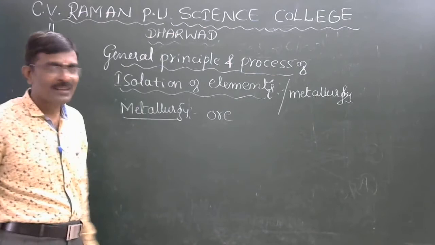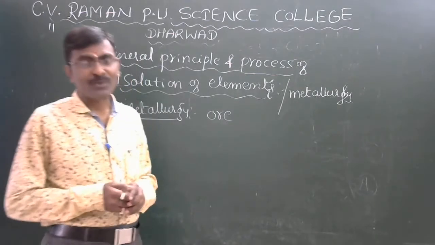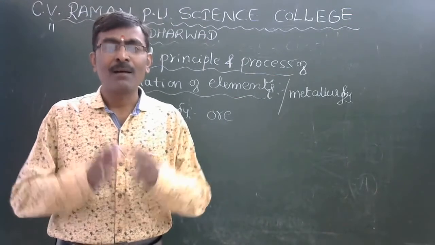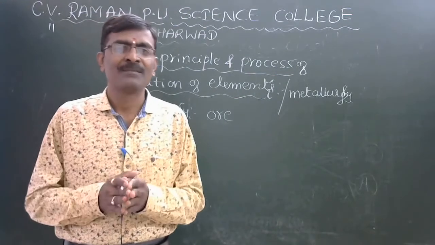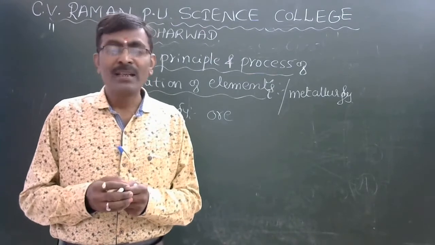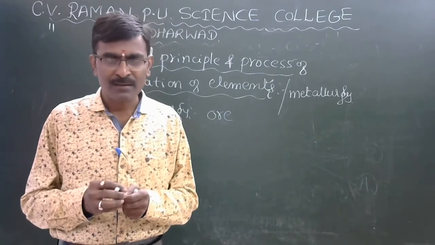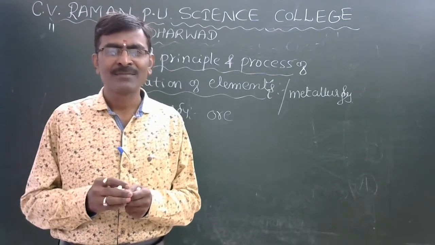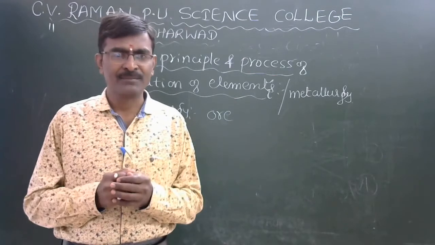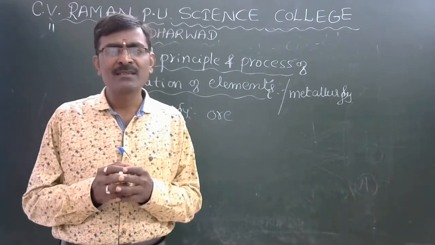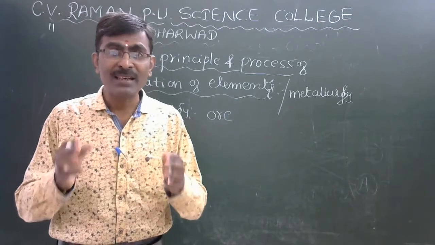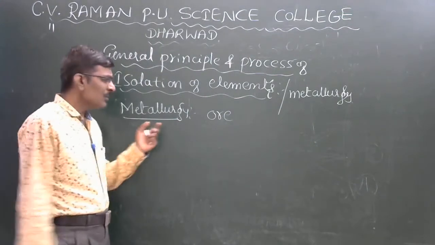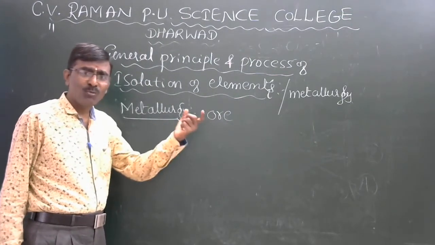You heard about ore. What do you mean by ore? These ores are abundantly available in the earth crust. Some of the few elements, you know, copper, gold, silver, iron, are available in free state. Some of the elements are always available in combined state. So that is ores.